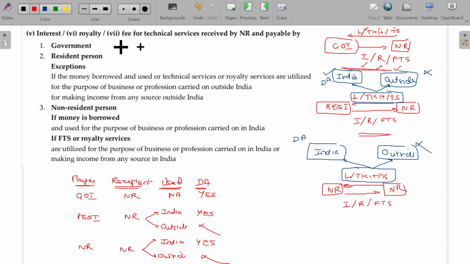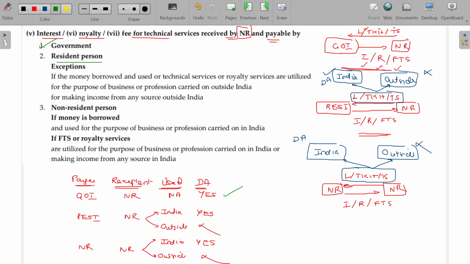In the very first case, if the interest, royalty, fee for technical services is received by non-resident, the recipient in all the cases being the non-resident, but payable by whom? If it is payable by the government, then automatically it is deemed to accrue or arise in India. Okay, this is the first scenario. Second scenario.